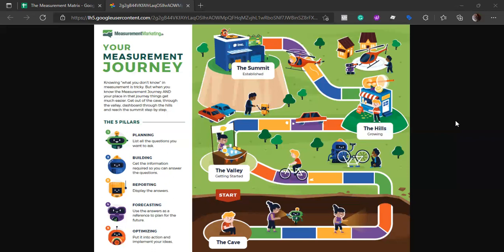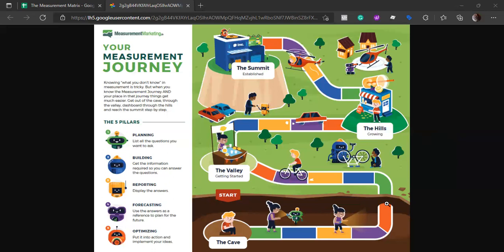So optimizing is basically looking back at the forecast, right? And deciding what actions we are going to take, like what is working, what is not working. And we want to figure out what the data means, what activities I can take, and how I can improve my result. As it is so important, everybody wants to jump to forecasting. But we should remember that we are on a journey, right? And we should go step by step. First planning, then building, then reporting, forecasting, and then we can go to optimizing.